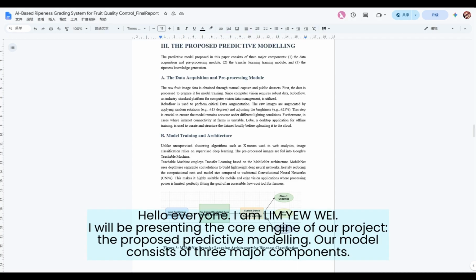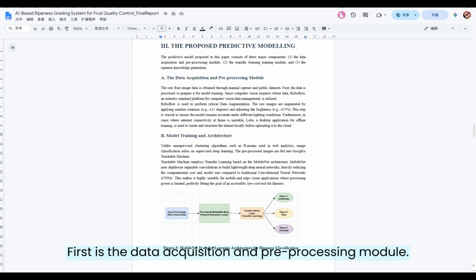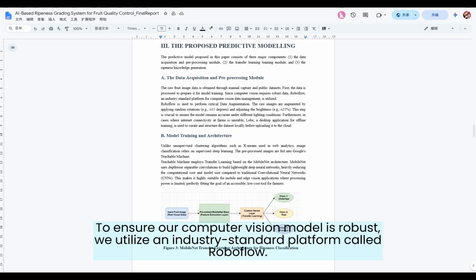Hello everyone, I'm Lim Yue. I will be presenting the core engine of our project, the predictive modeling. Our module consists of three major components. First is the data acquisition and pre-processing module. To ensure our computer vision model is robust, we utilize an industry-standard platform called Roboflow.